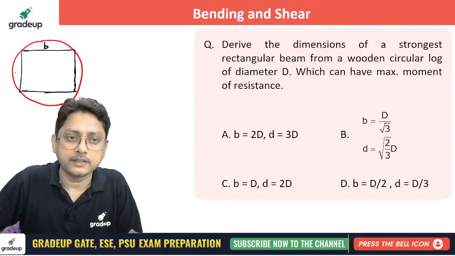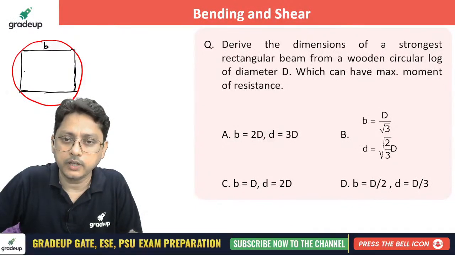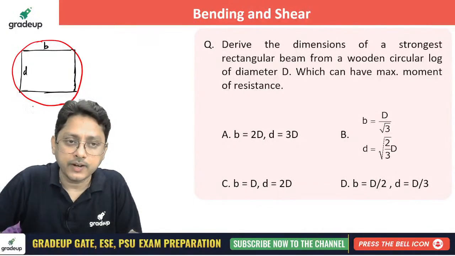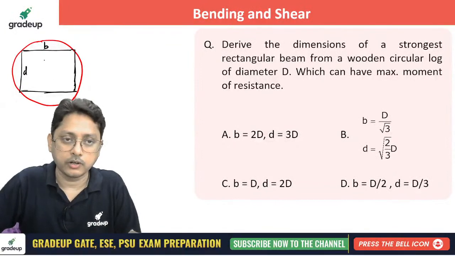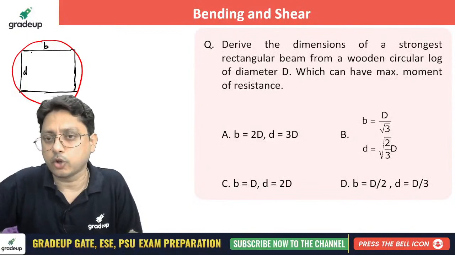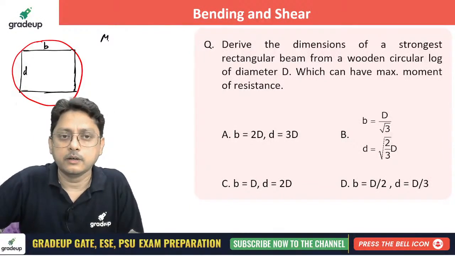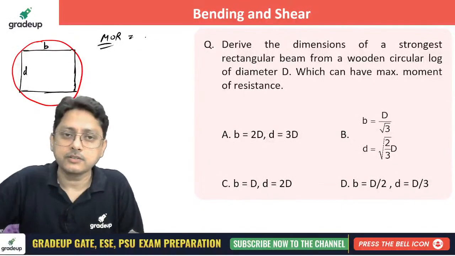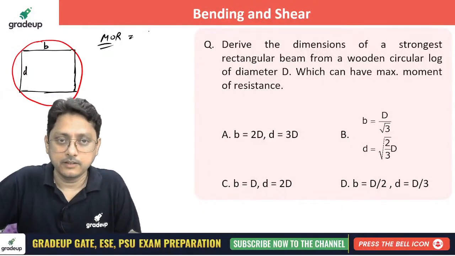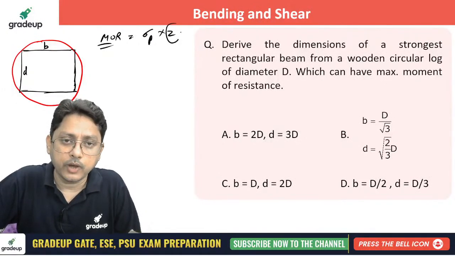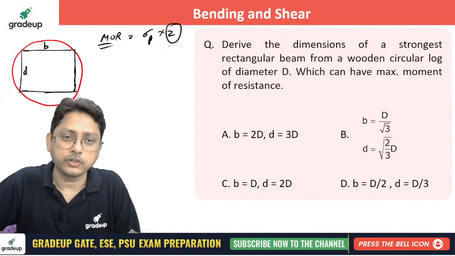Suppose this is B and this is, yes, you can take it as small d. What dimension should I take? Because a lot of different sections can be taken out from that particular circular log. If you think about the strength, the moment of resistance is nothing but your permissible value of the stress multiplied by Z, isn't it? Sigma permissible, whatever it is, into Z. Now this Z value actually is the section modulus. It depends on the section modulus.